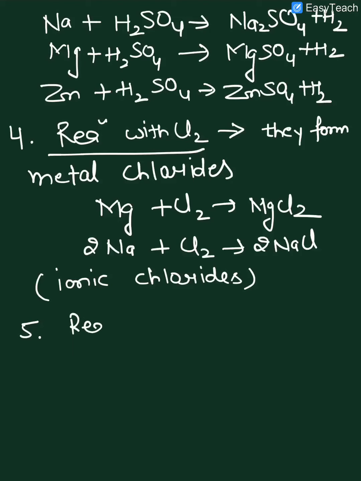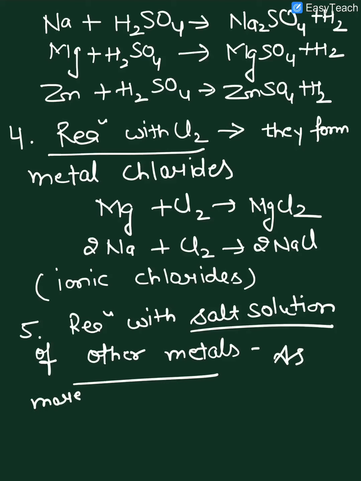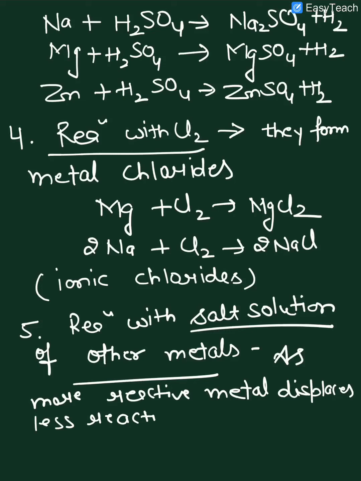Next is reaction with salt solution of other metals. As we know, more reactive metal displaces less reactive.